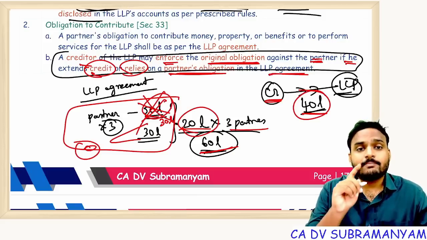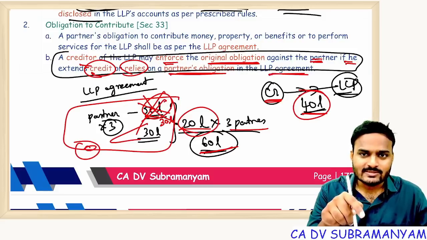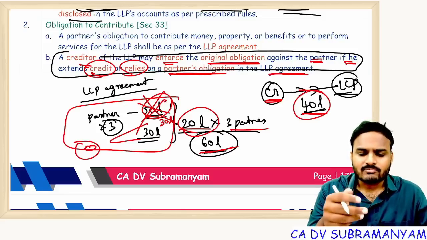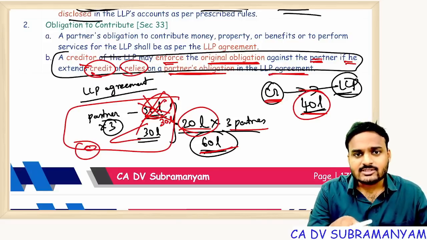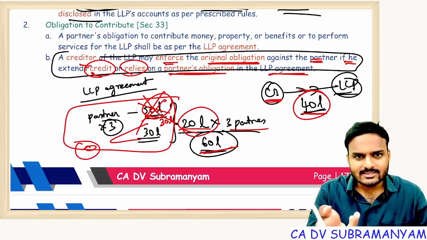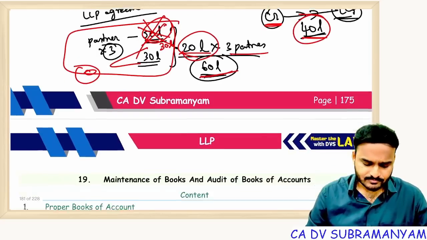When? If LLP is not in a position to discharge creditor dues, then creditor may ask for dissolution of LLP, liquidation of LLP. In that case, creditor will get amount from partners because partners will contribute towards deficit, and that amount so contributed will be utilized for payment of creditors.